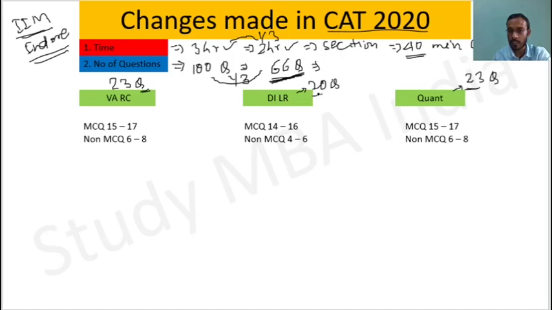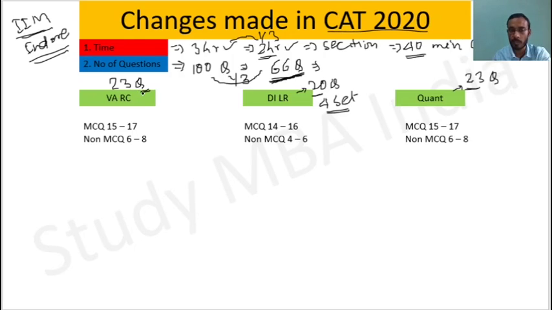So here this is 20 questions, so maybe there will be a total of 4 sets, or if they increase the number of sets from 4 to 5, then in that case this will be 24 questions, and quant will also go to 24, VARC also goes to 24, and then the number of questions will become 66 to 72. But I think 72 questions will not be fair because the time is 2 hours. So the fair number of questions should be 66 or somewhere close to 66. So now let us discuss according to that only.